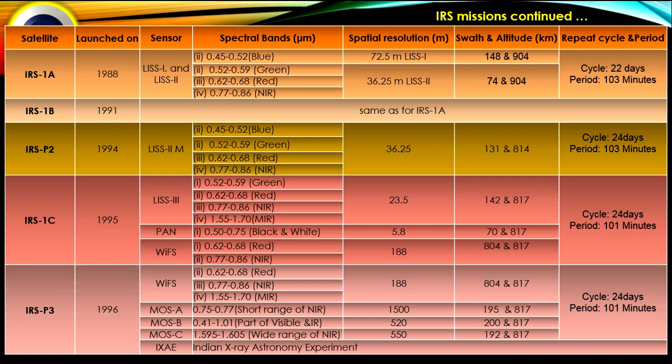IRS-1B launched in 1991, and all the properties are same as IRS-1A.